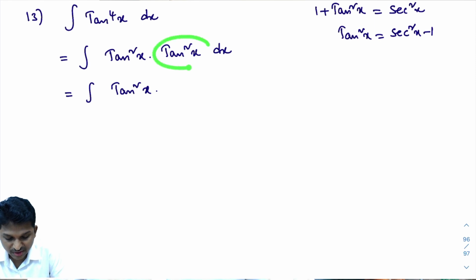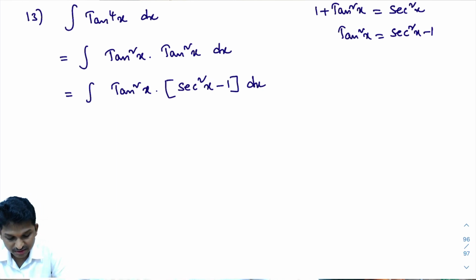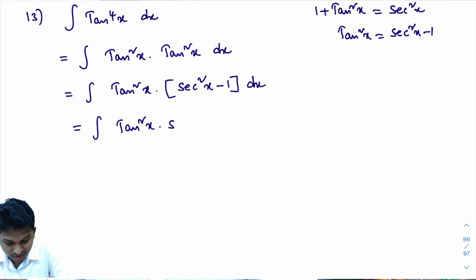Okay, so here tan square x is there. In place of tan square x, I can write secant square x minus 1 dx. Now this secant square x minus 1 is there. You multiply with tan square x, then what you will get? Integral of tan square x into secant square x minus tan square x dx.